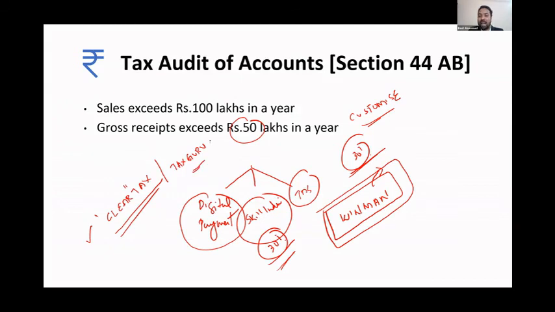The advantage of Tax Guru is that they will give different situations: situation 1, situation 2, situation 3, situation 4, so that you will be able to understand more. So if you want a general idea, use ClearTax. If you want to know more about the provisions with practical illustrations, I'll advise Tax Guru.